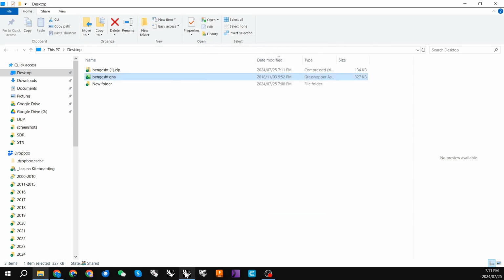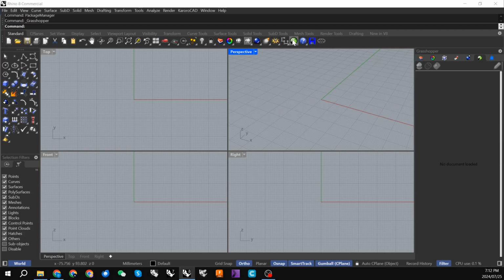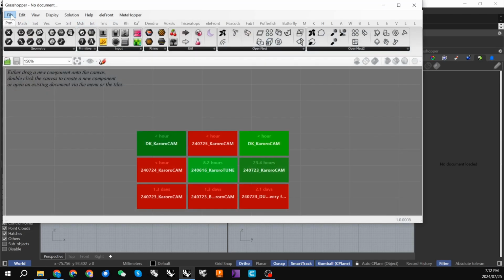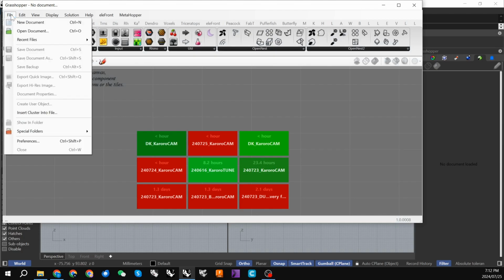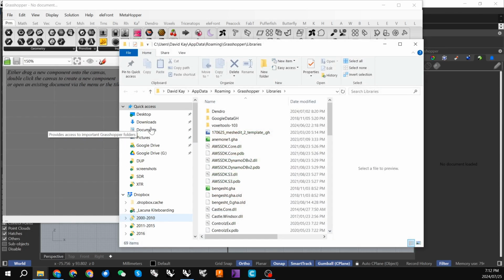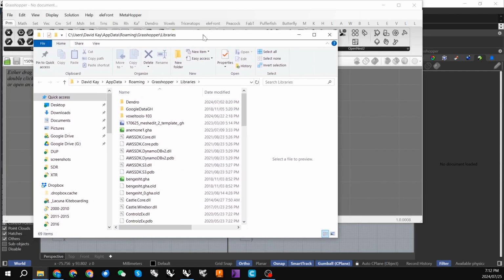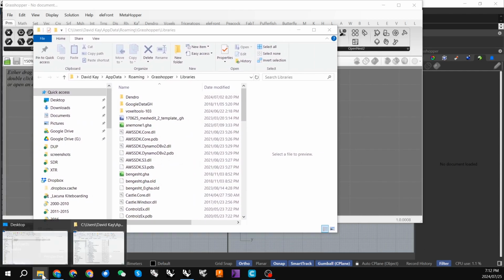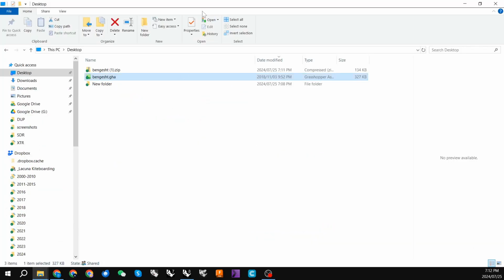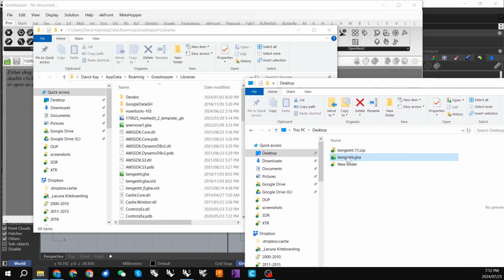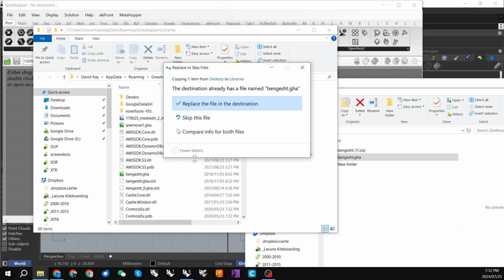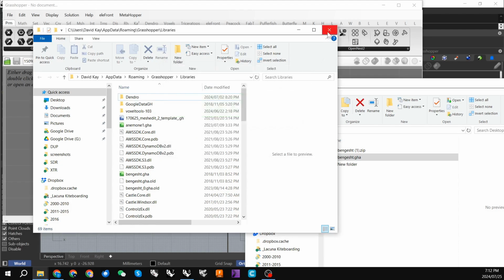You can then open your Rhino, open your Grasshopper, and go to File, Special Folders, Components folder, and then it's simply a matter of dragging and dropping this into your components folder. I already have it in here, so I'm just going to skip that for now.